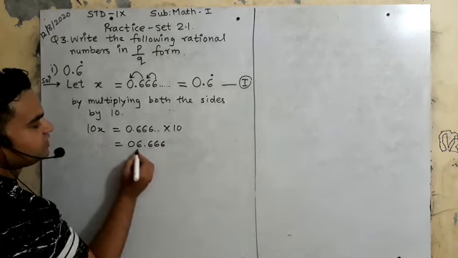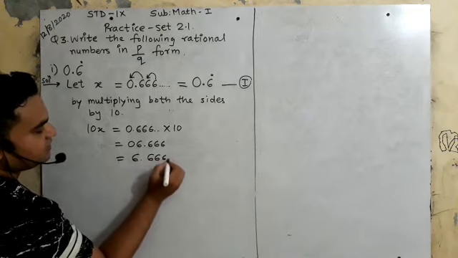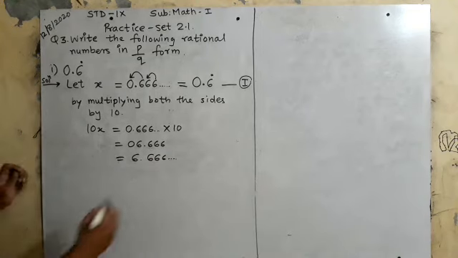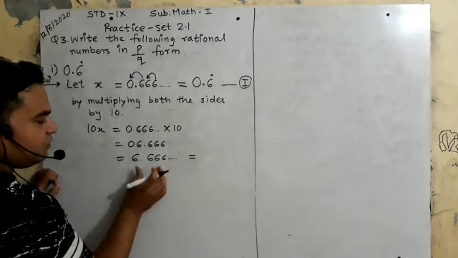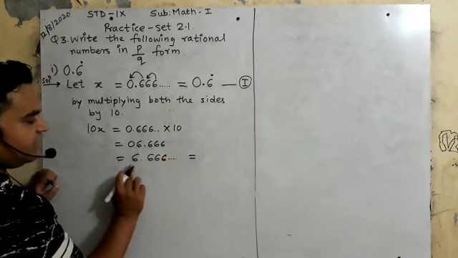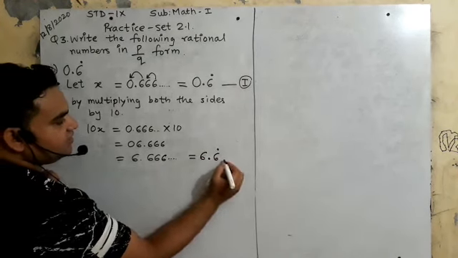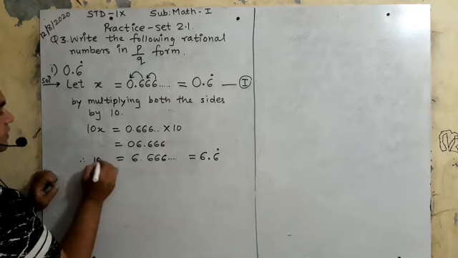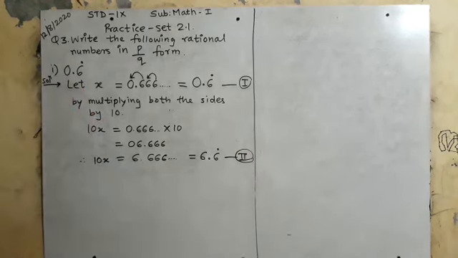So 0.6 means how much? It is 6.666 only. Is it clear? Now what will be the answer of this? 6 point, मैं इसे शॉर्ट में कैसे लिखूंगा बताओ? How will I write in short? 6.6 recurring. This is my second answer.